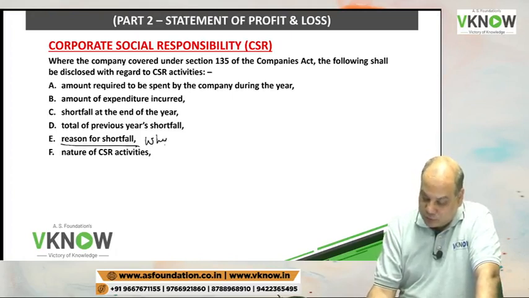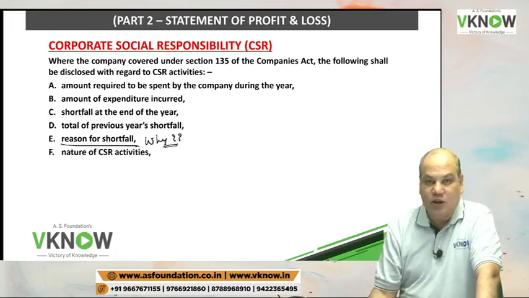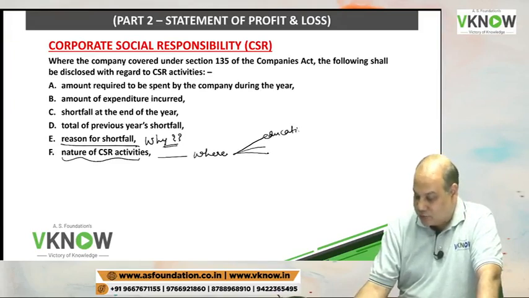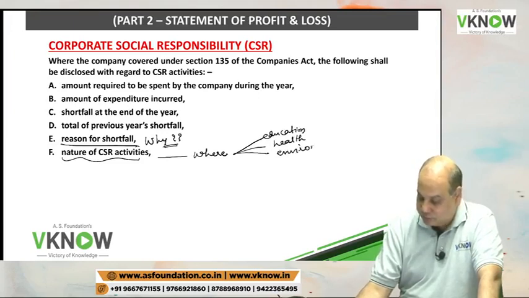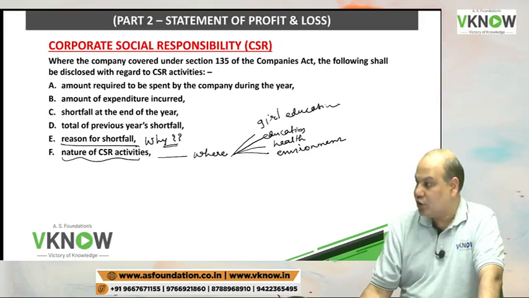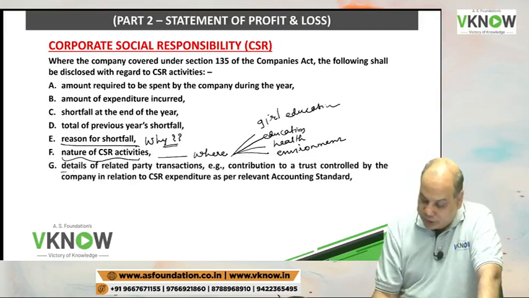Why is there a shortfall? The company will have to give an explanation in the note as to why they could not spend the minimum amount required to be spent under CSR laws. Nature of CSR activity. Where have you spent money? So you will say we have spent on education, health, environment, girl education, etc. So this is the disclosure you will have to give.